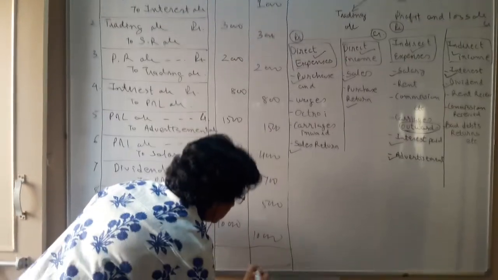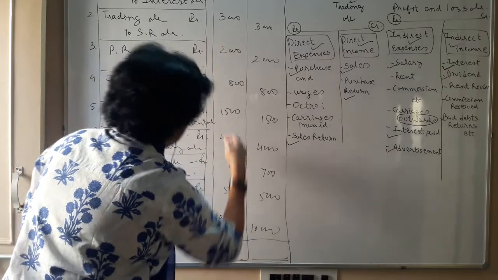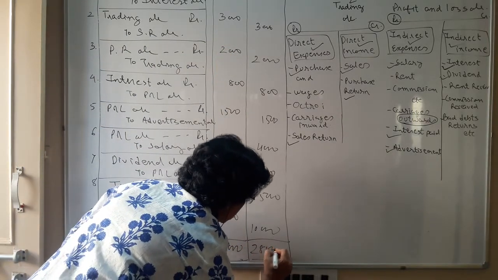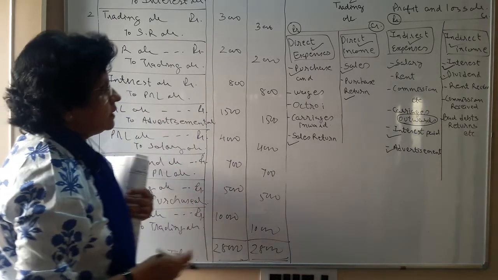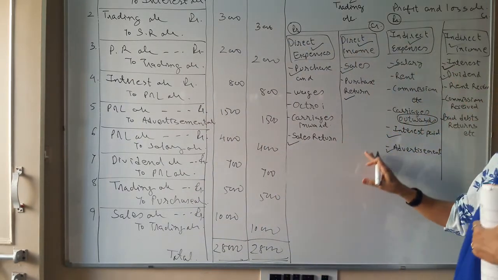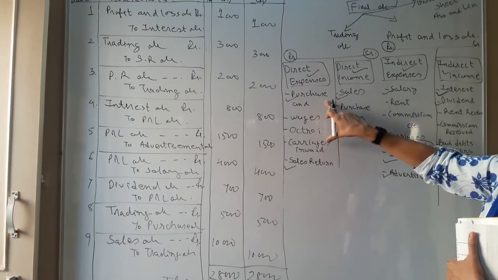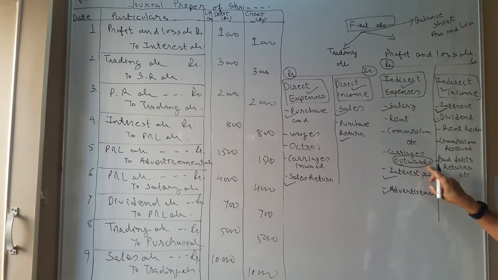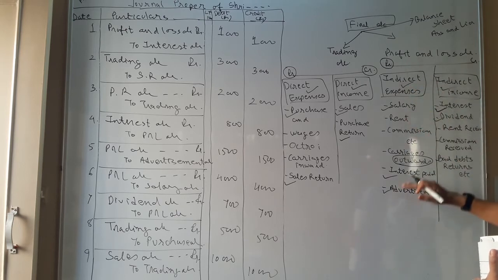Then you have to do the total. The total is going to be all together 28,000. You need to close the account always. And the only point is how to identify whether it is direct or indirect. Direct means related to purchase and purchase related expense. Indirect means administrative, financial nature and the distribution expenses. All these will come under indirect.